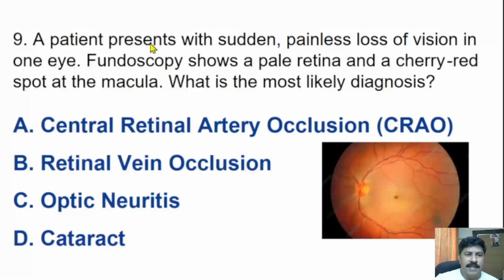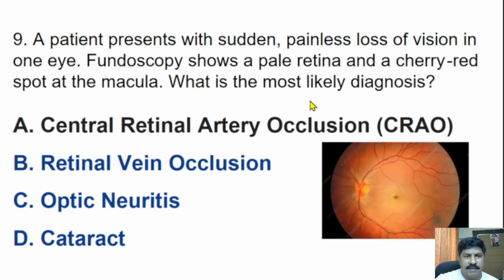Ninth question, a patient presents with sudden painless loss of vision in one eye. Fundoscopy shows a pale retina and a cherry red spot at the macula. What is the most likely diagnosis? Central retinal artery occlusion or CRAO, retinal vein occlusion, optic neuritis, cataract. Correct answer is central retinal artery occlusion.